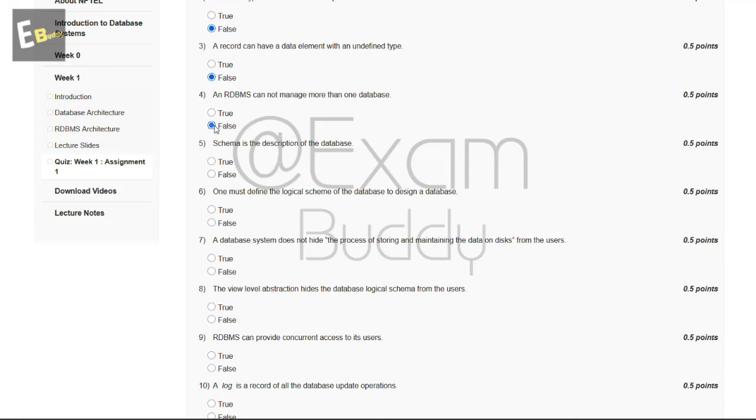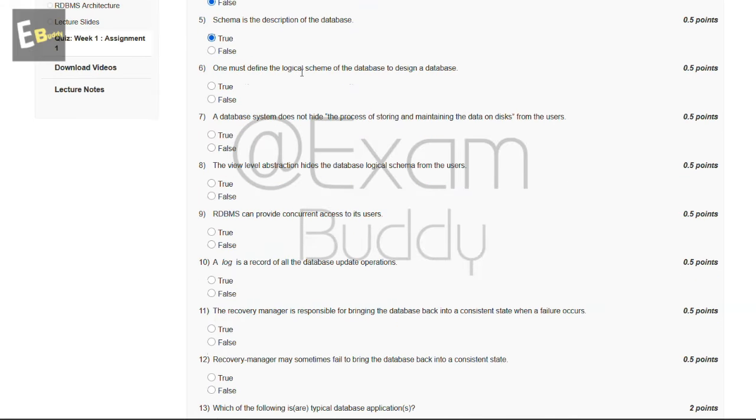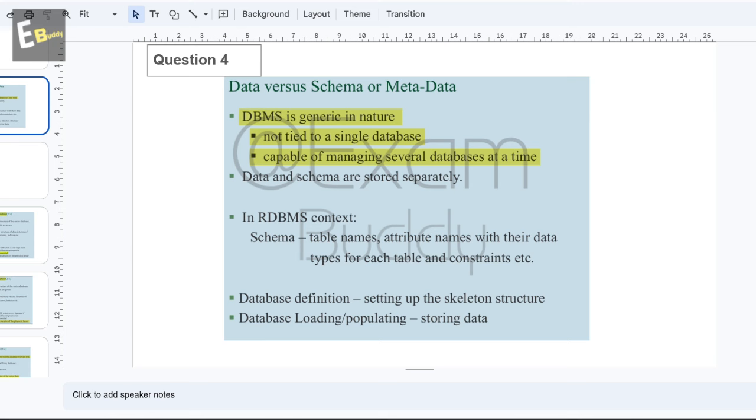And now let's go to our question number 5. Schema is the description of the database, true or false? So the answer of our fifth question is true. And now let's go to our question number 6. One must define the logical schema of the database to design a database, true or false? Now let's check the explanation of our sixth question.